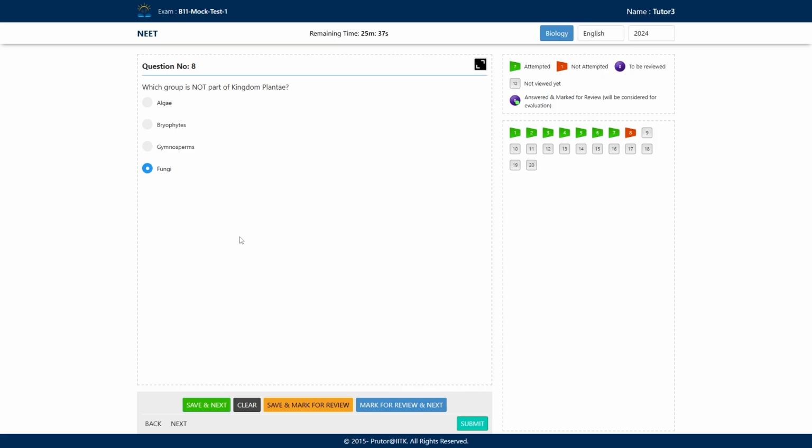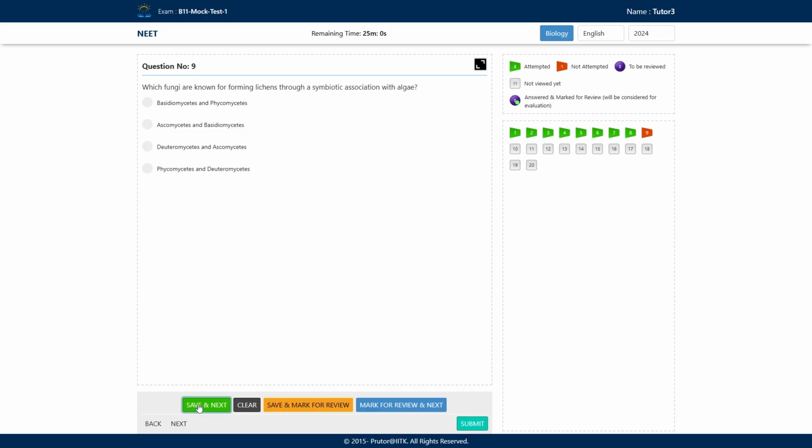They are saprophytes, yes. But why are they saprophytes? Because they cannot make their own food, so they have to adapt some way to get the nutrition. So they got adapted as saprophytes, the heterotrophic mode of nutrition, right? So fungi is not a member of plant kingdom. So we will opt this as the correct answer and move to our next question.